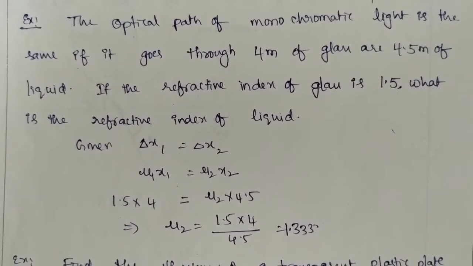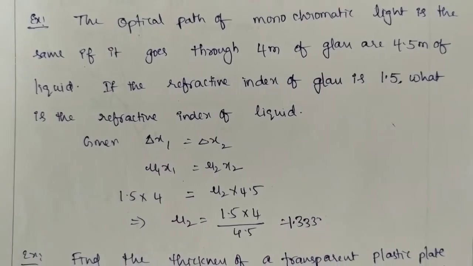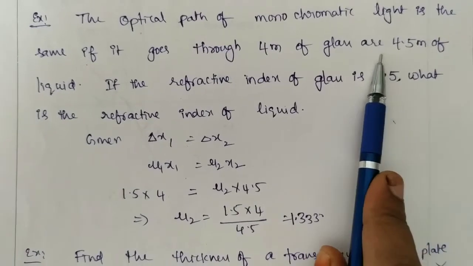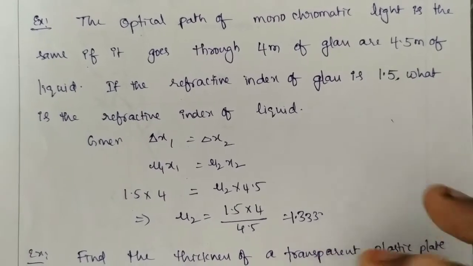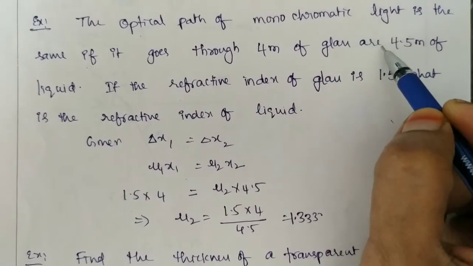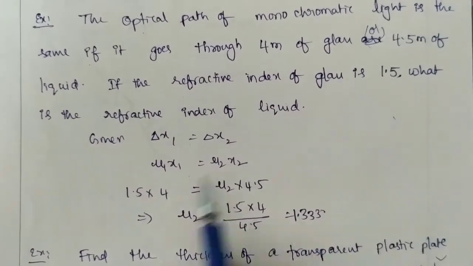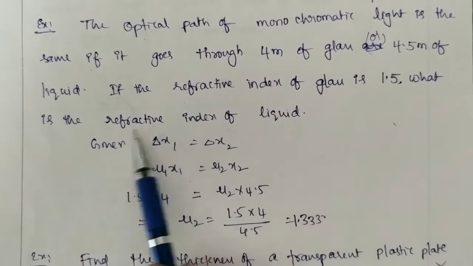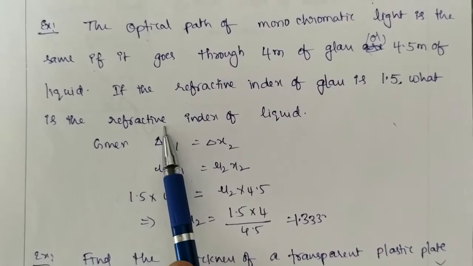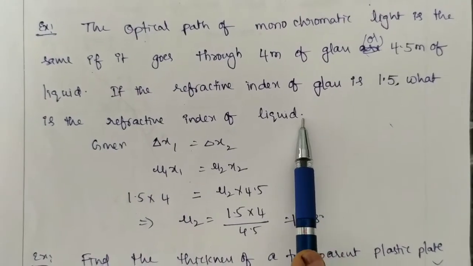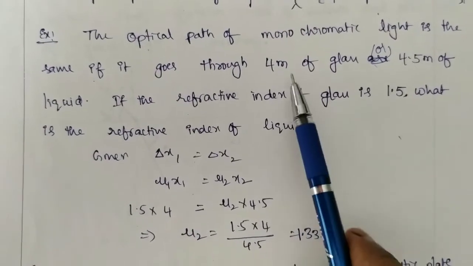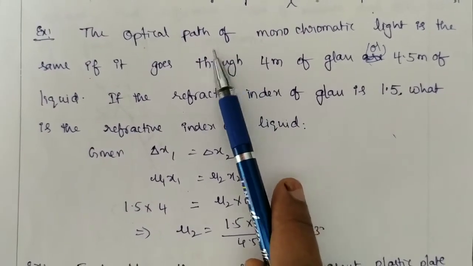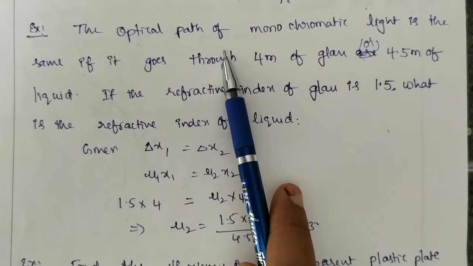The first one: the optical path of monochromatic light is the same whether it goes through 4 meter of glass or 4.5 meter of liquid. If the refractive index of glass is 1.5, then what is the refractive index of the liquid? Here the optical path is mu d, that is, mu into geometrical path.